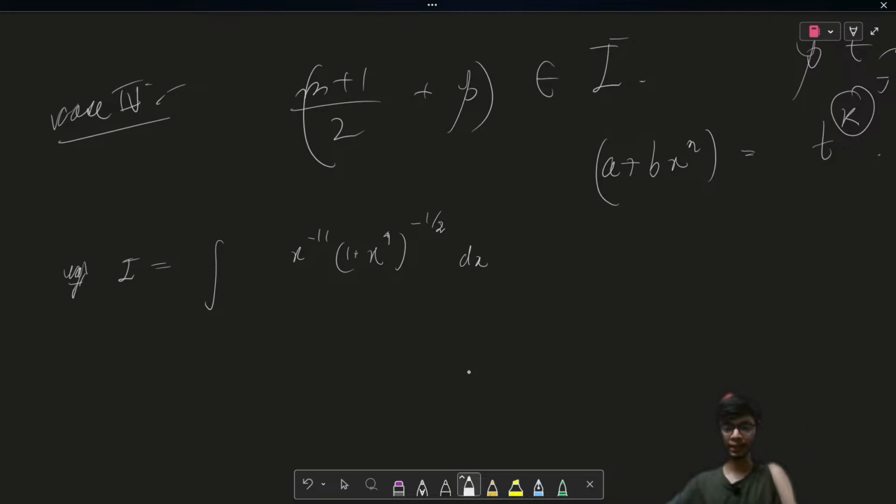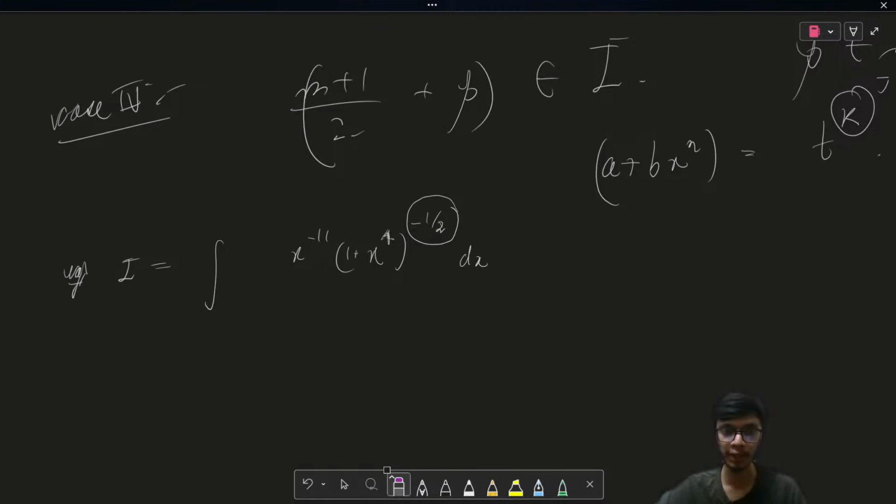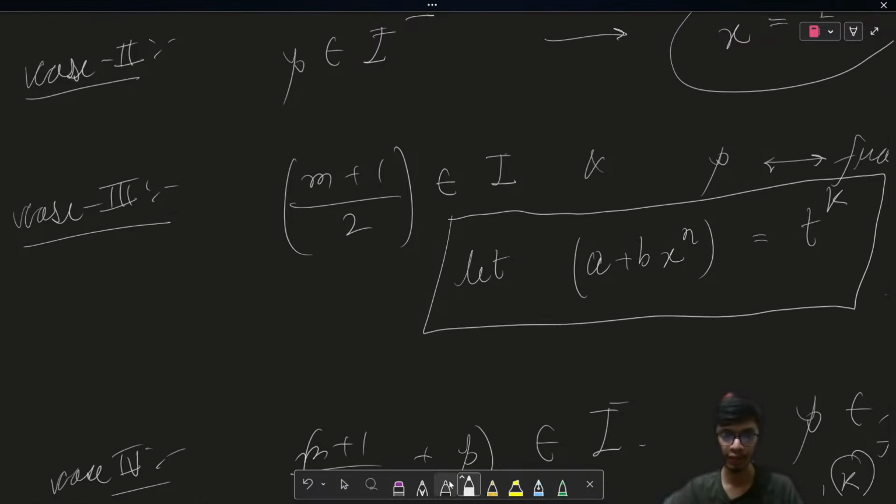If you look at this problem, your m is a negative integer and your p is basically a fraction. So whenever you see p is a fraction, first of all you have to check what is your result for (m plus 1) by n. Okay, I just made a terrible mistake over here. It should be (m plus 1) upon n, and also please correct this: it should be n over here, not 2. Just simple n, right?